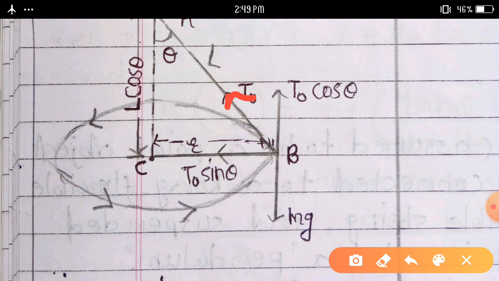This vertical component is T0 cos theta, and the second is the horizontal component, T0 sin theta.